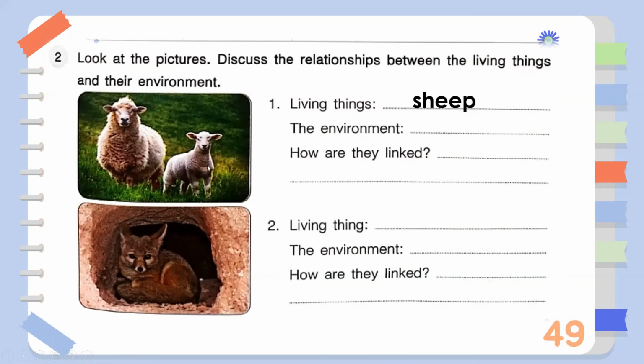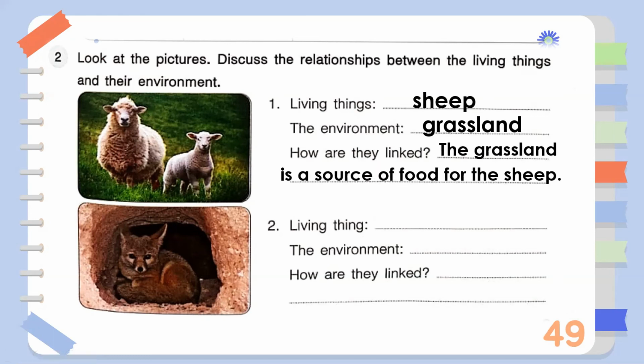How do we call the environment of the sheep? They are in the grassland. And how are they linked? So the grassland is a source of food for the sheep.